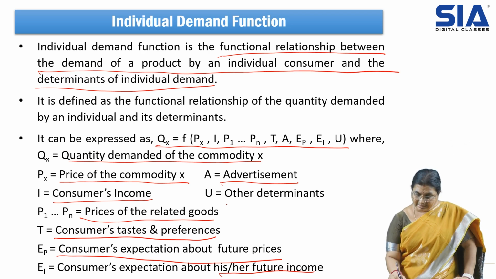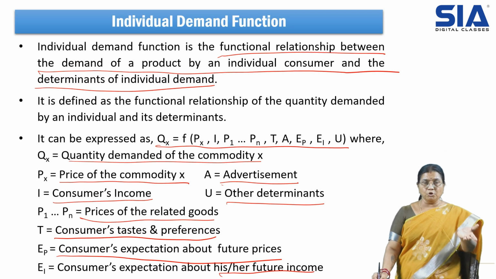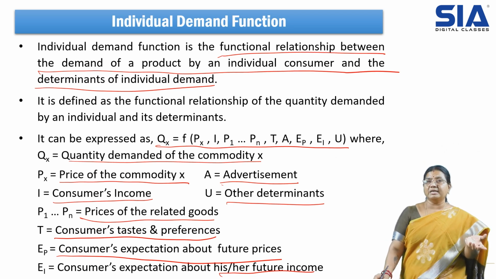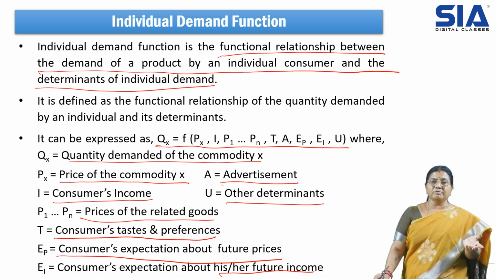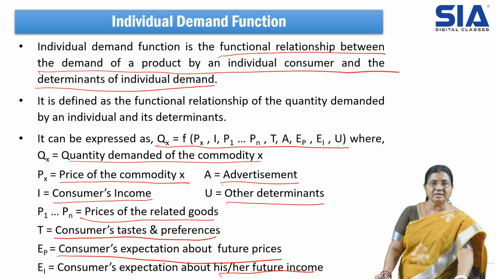Then other determinants. Sometimes, other than these determinants, as I told you, emotions and sentiments will be there, and conditions will be changing. So other determinants will also influence the demand. So this is about the individual demand function. These are the factors which influence individual demand.